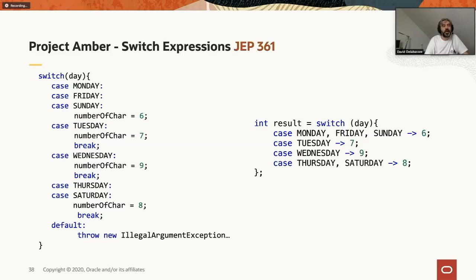If we're missing a day, either we add this day or we have to deal with the default value. If we're dealing with all the days and we have a default value, the default will never be reached. That's something that the compiler can also infer, that the default branch is basically a dead branch. So that's in a nutshell the switch expression.